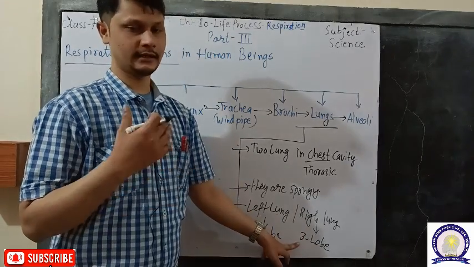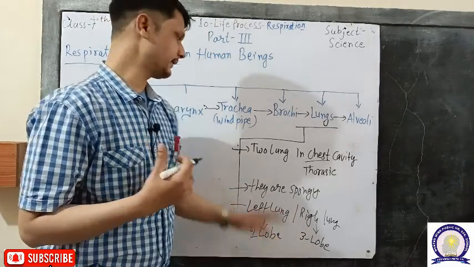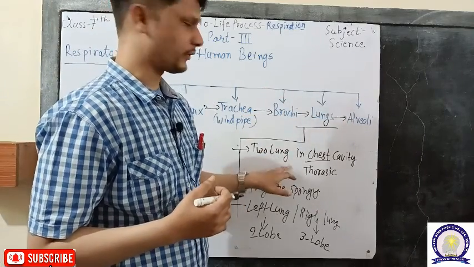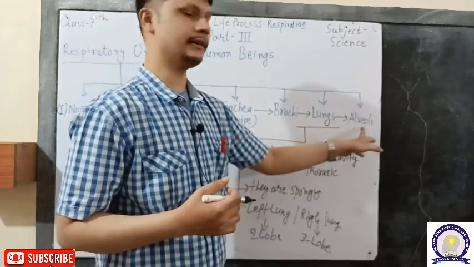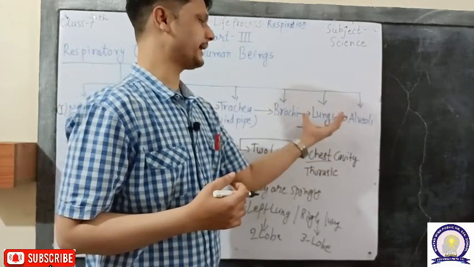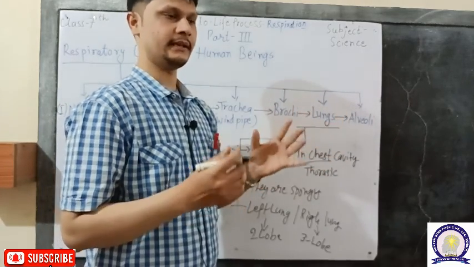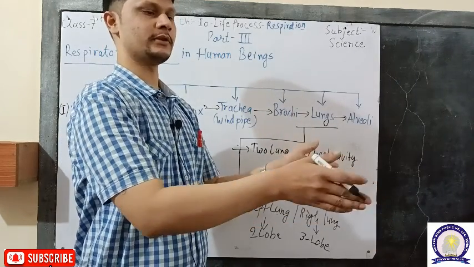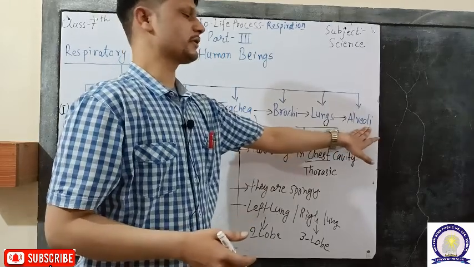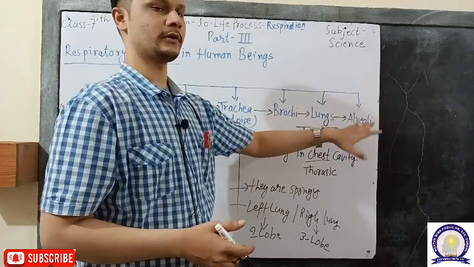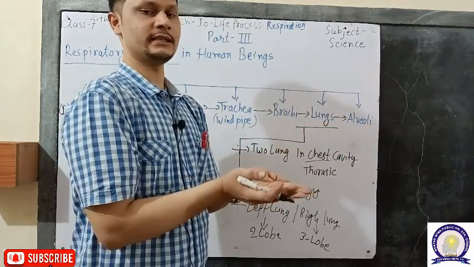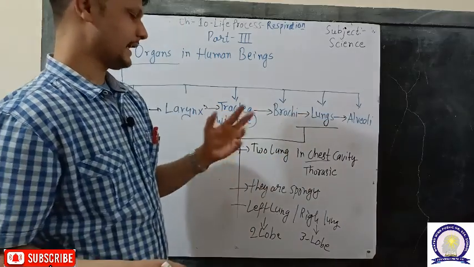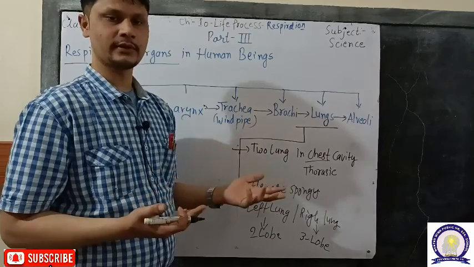So, they are divided into lobes, and the bronchi divide into the bronchioles, and the bronchioles divide into the alveoli. These three are ultimately packed inside each lung. That means the bronchus enters the lung, divides into the bronchioles, the bronchioles ultimately divide into a bunch of alveoli, and these alveoli and bronchioles are enclosed, or packed, inside the lungs. That means each lung contains bronchioles.